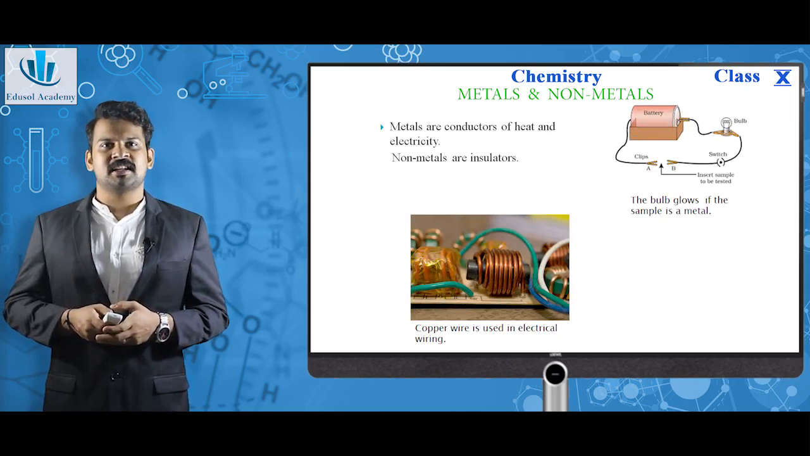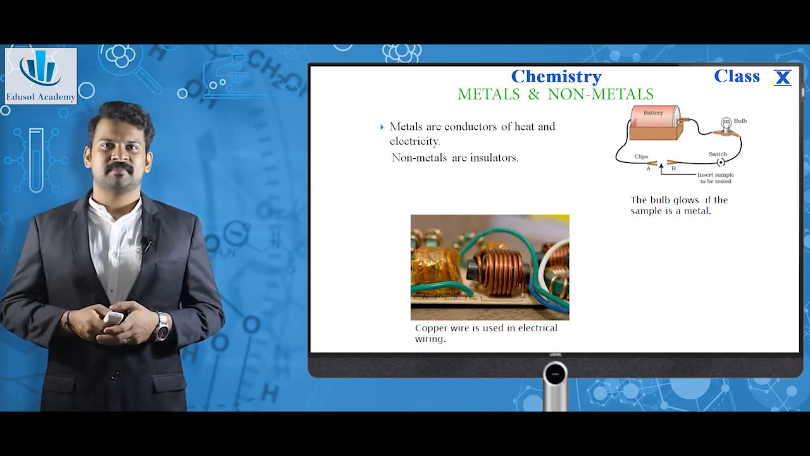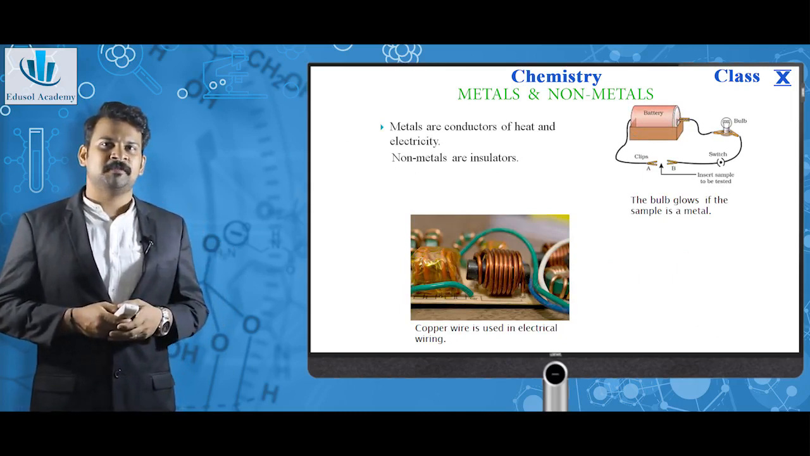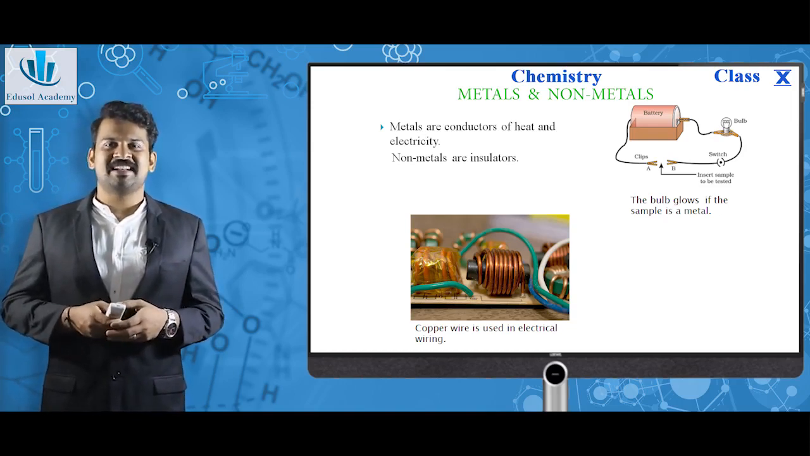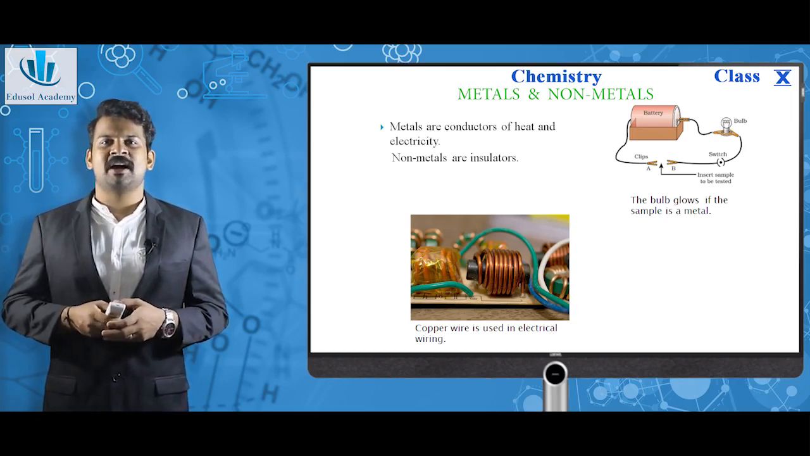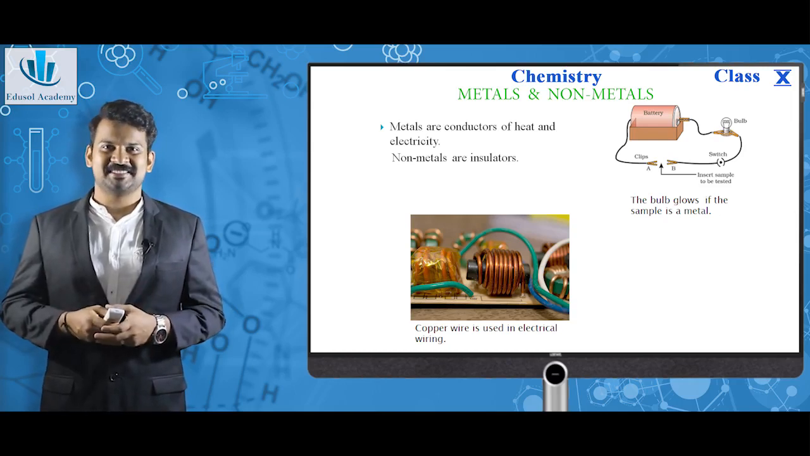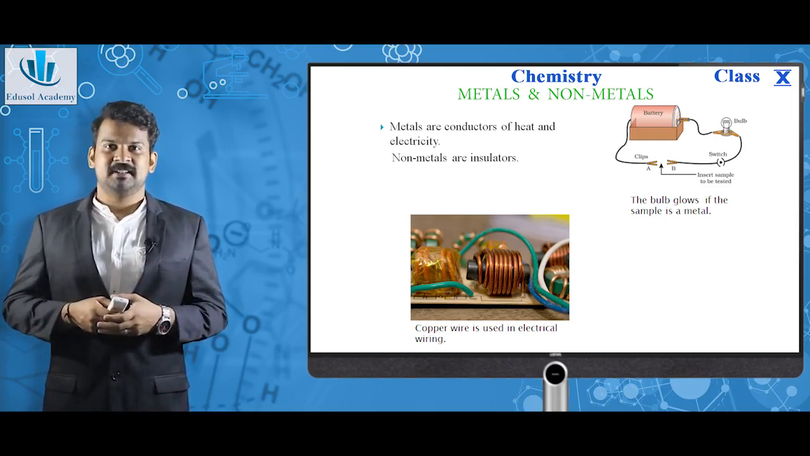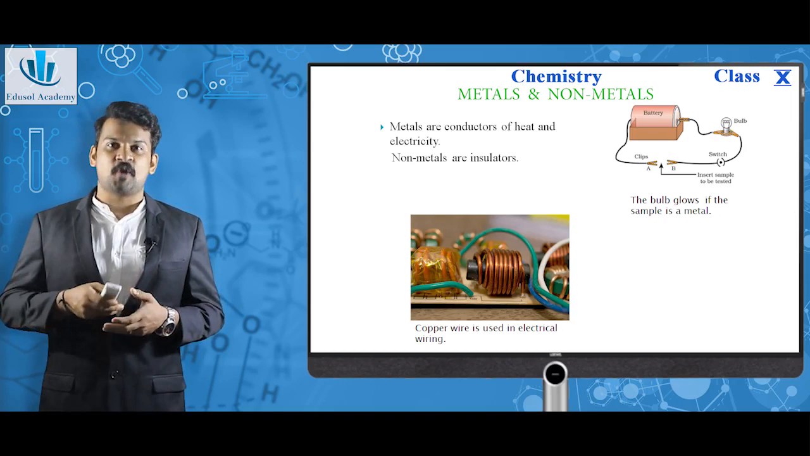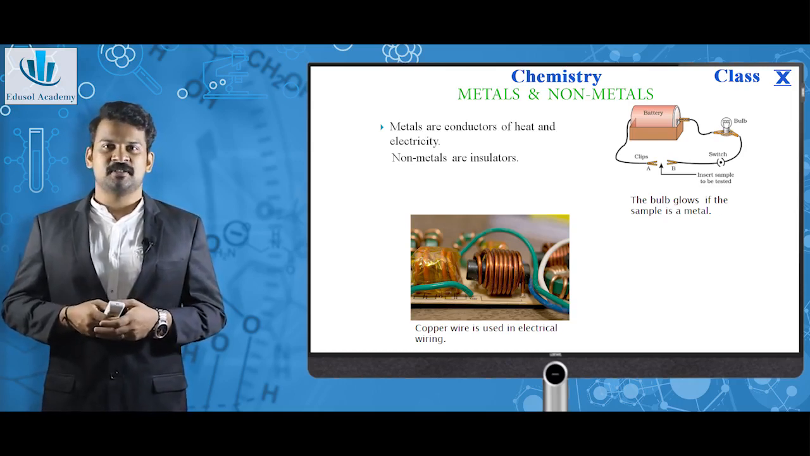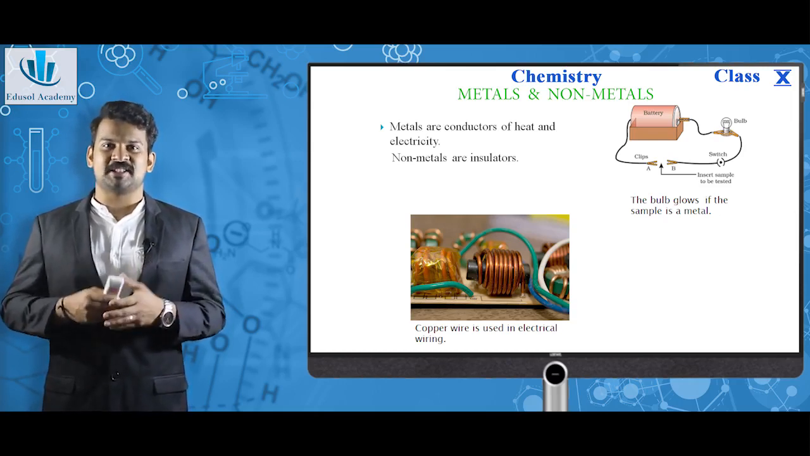Metals are conductors of heat and electricity. Just view the image here. We are connecting an apparatus as shown. We are connecting a sample whose one end is connected to an end of a battery, whose other end is connected to a bulb. The end of the bulb is connected again to the battery. If you switch on the battery, if the sample inserted between the two columns is a metal, the bulb glows. If it is a nonmetal, the bulb never glows, which means metals conduct electricity. Nonmetals do not conduct electricity.